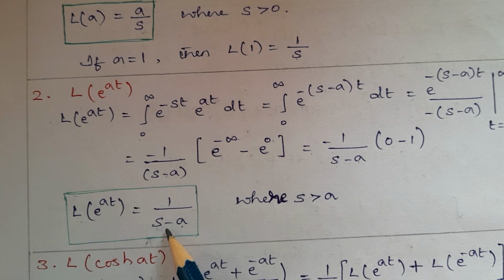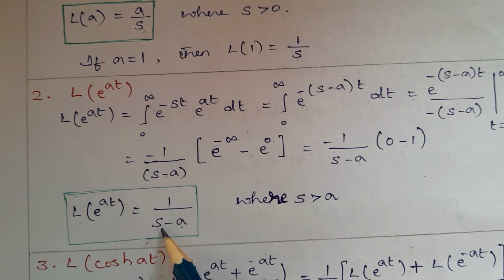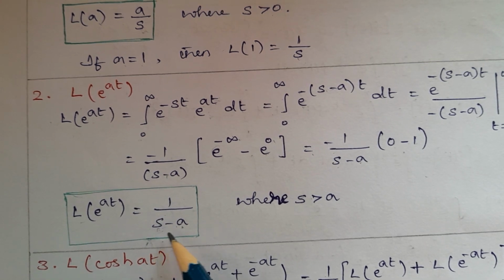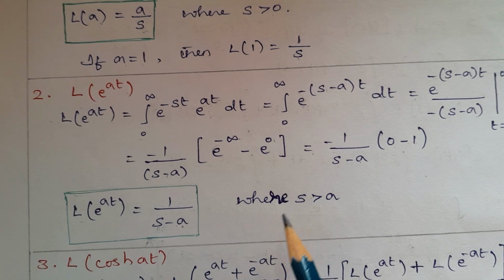Otherwise, if s equal to a, then it will be 0, then Laplace transform of e power of at becomes infinity ಆಗಿಬಿಡುತ್ತೆ. Otherwise less value, negative sign ಬರುತ್ತೆ ಅಷ್ಟೆ. So that's why we keep s value greater than a.